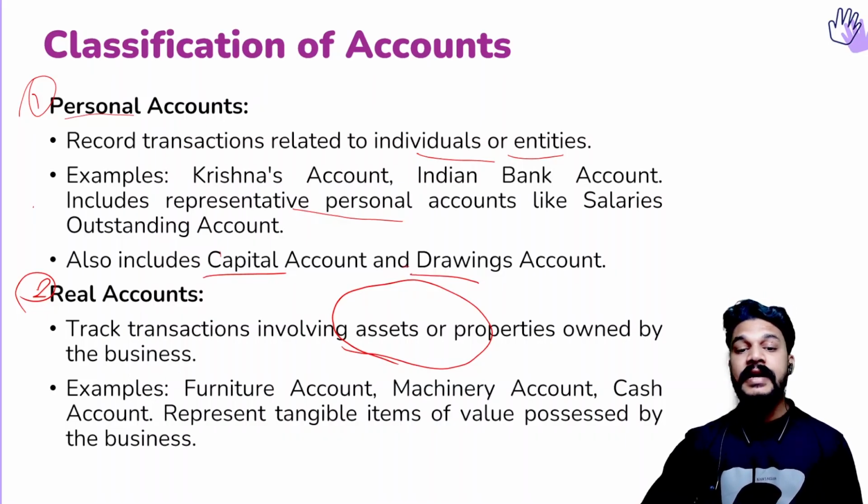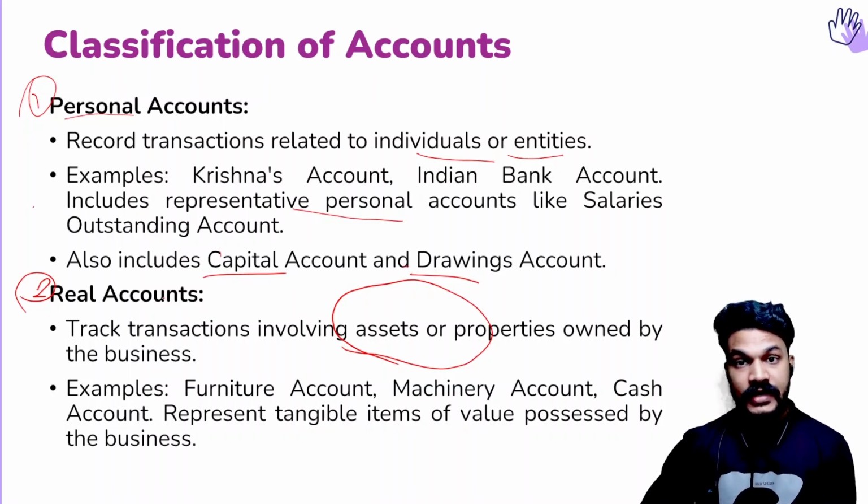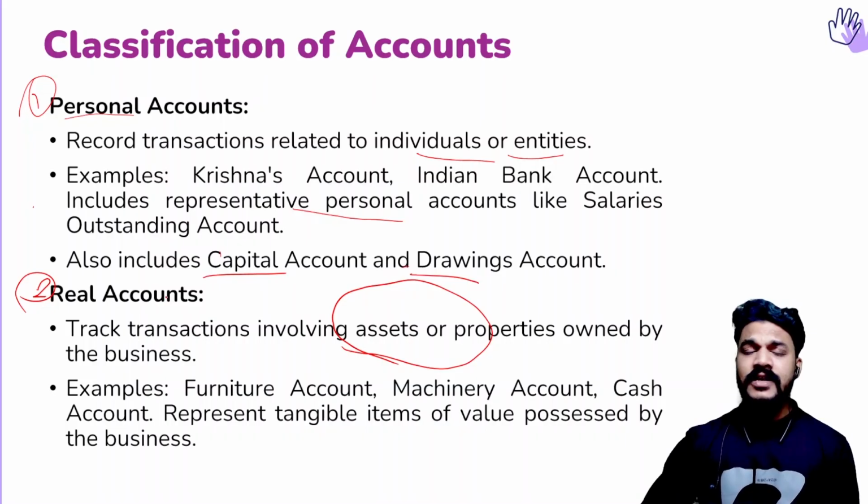So any account related to an asset will be considered a real account, just like furniture account, machinery account, cash account, then goodwill account, motor vehicle account, property account, land account. So inventory account, trade receivable account, debtors, these all are real accounts. Okay, then